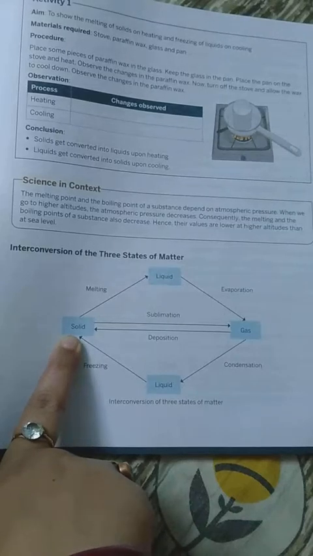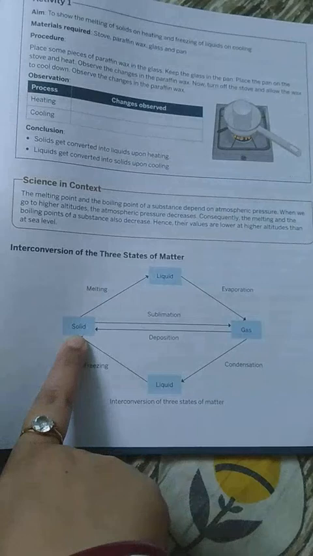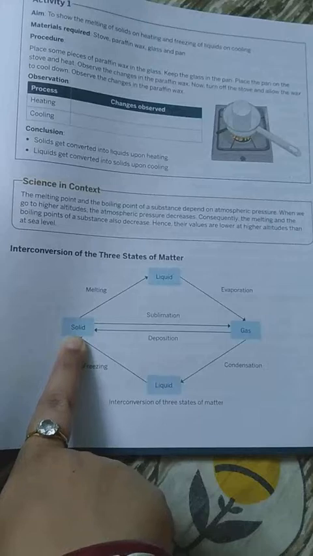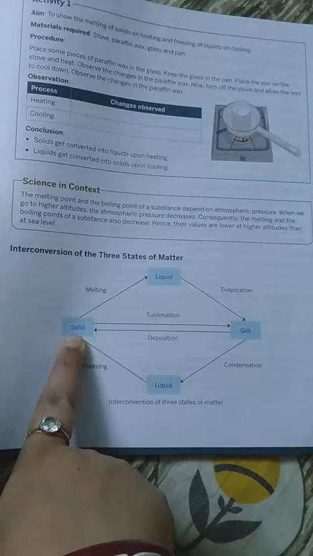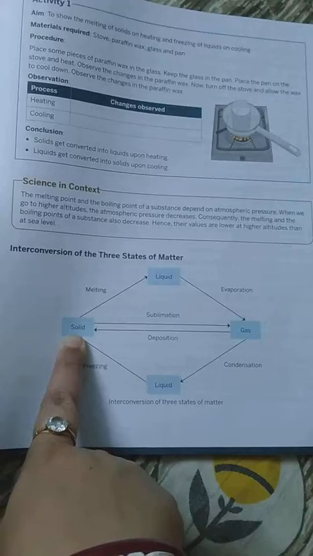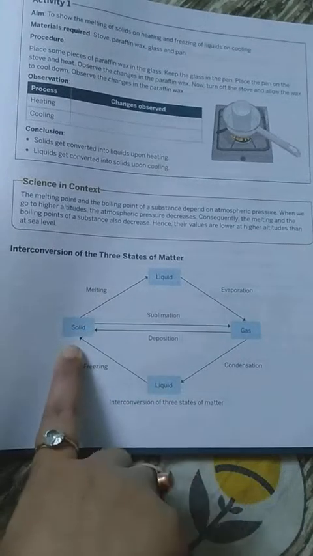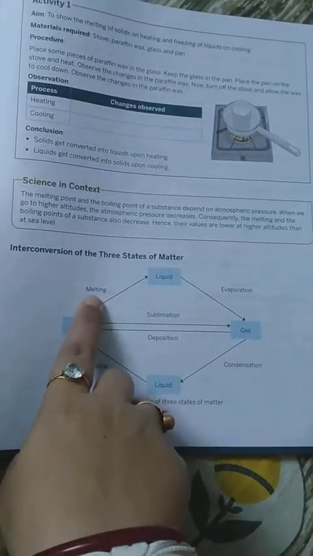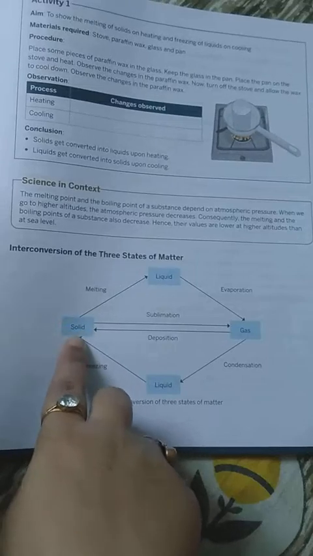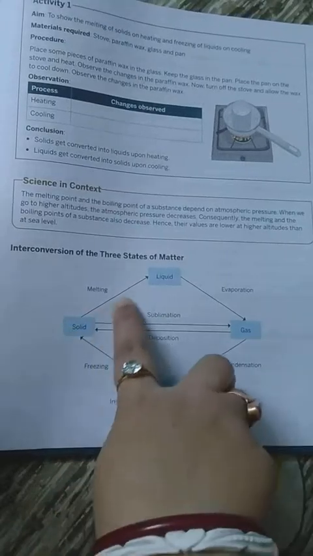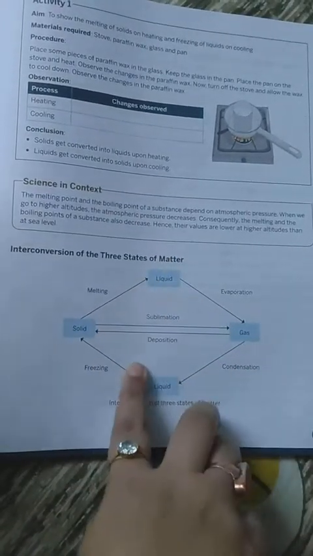When we are giving heat and the temperature is increasing, what happens? They start changing their position, and for that reason the kinetic energy increases, which leads to a high energy gain of the molecules, and that leads to the melting of the solid. That is the reason by which a solid state of matter gets converted into the liquid state of matter.